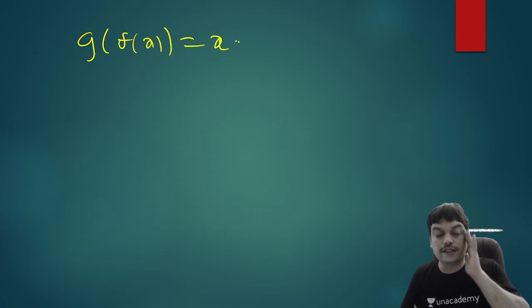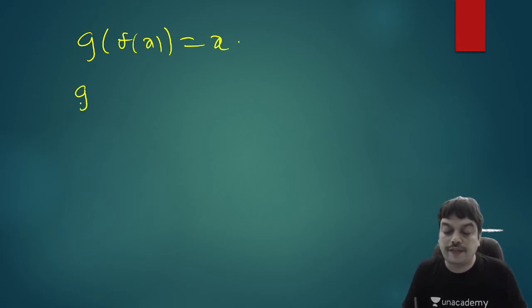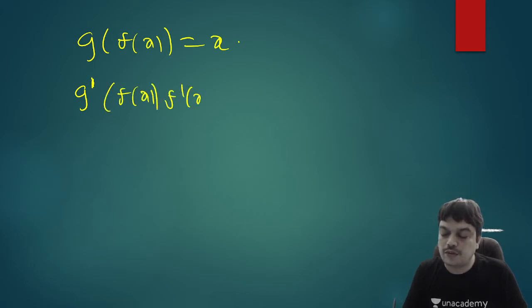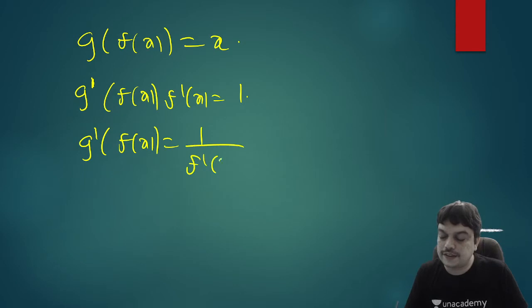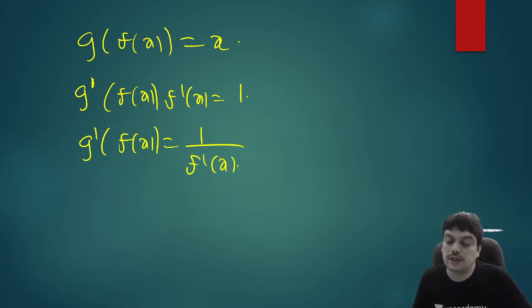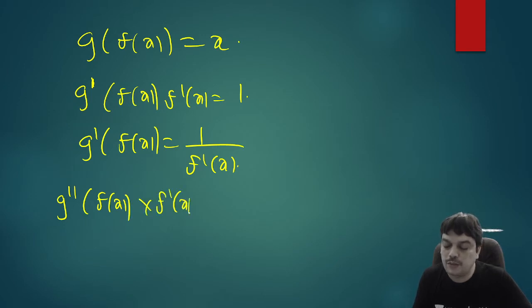So if you differentiate this now, you can say g will have a derivative g dash of f of x into derivative for f of x is f dash x is equal to 1. So from here you can say g dash of f of x is equal to 1 by f dash of x. So after you get that, if you differentiate again, you can write this as g double dash of f of x into derivative for f of x again equal to f dash x will be equal to the derivative of 1 by x, which is minus 1 by x square.